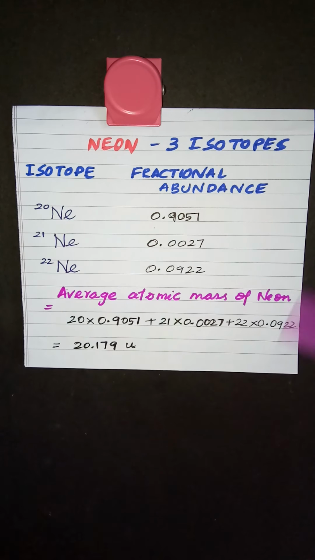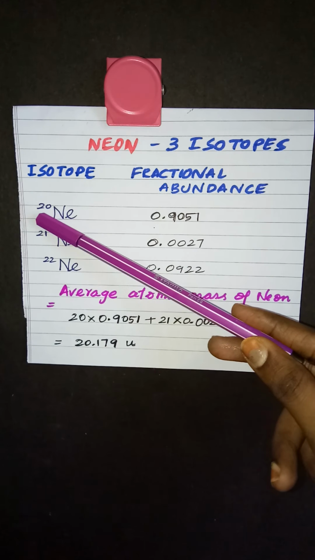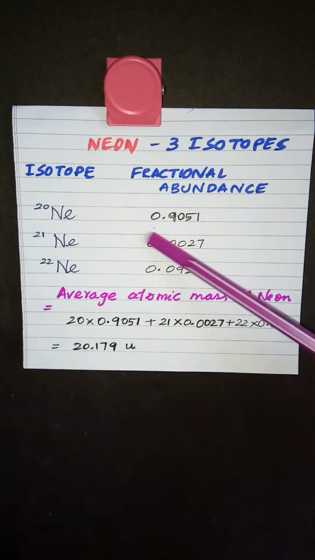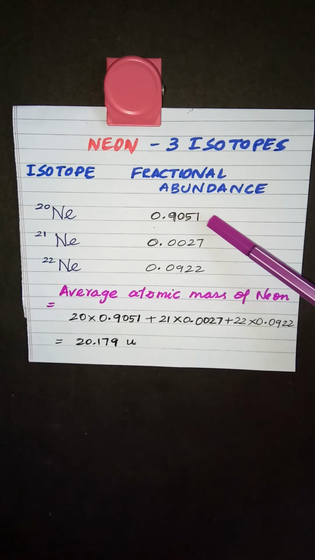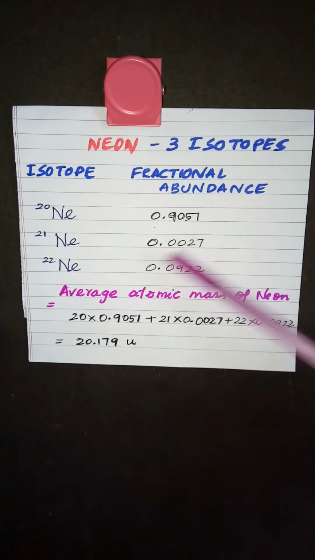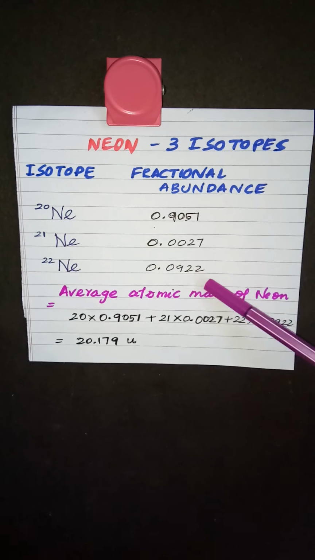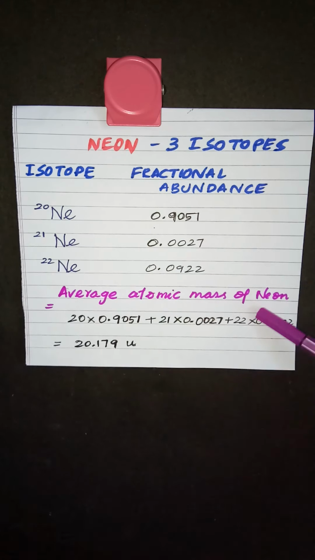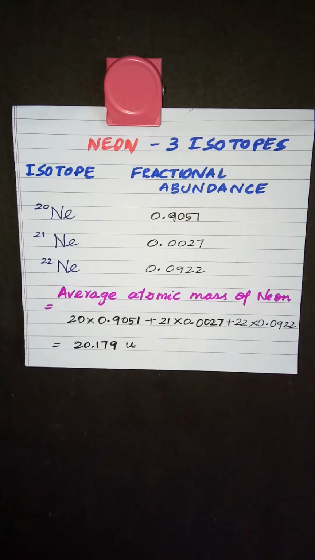From this, how do we calculate the average atomic mass of neon? Take each mass number and multiply: 20 × 0.9051 + 21 × 0.0027 + 22 × 0.0922. When you do this calculation, you get the average atomic mass of neon.